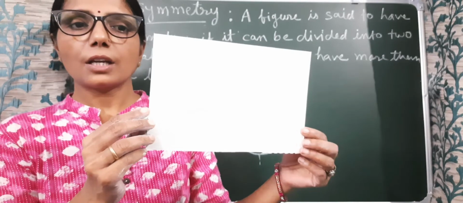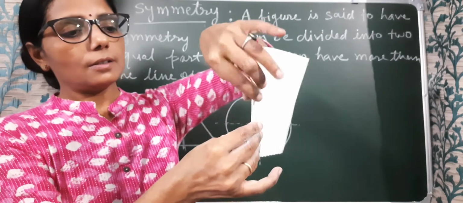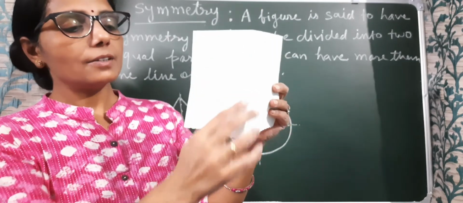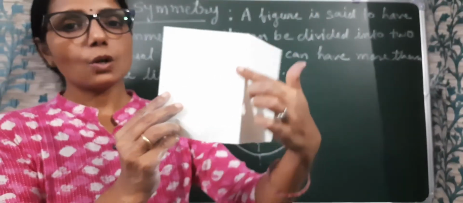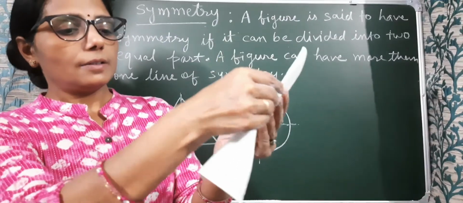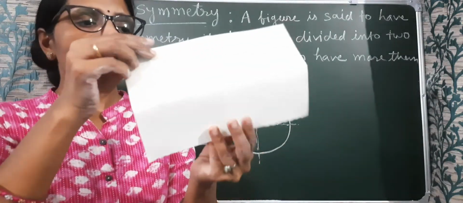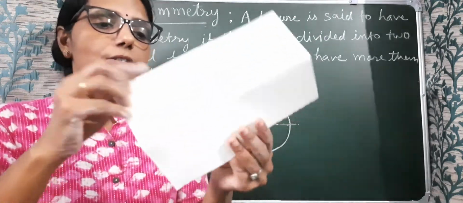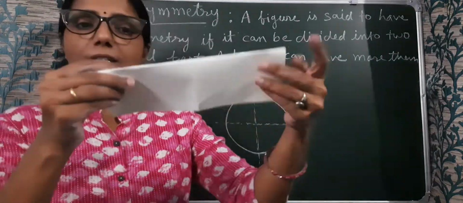See children, this is a rectangular page and if I fold it, here I get one line and this line divides this rectangle into two equal parts. So this line is called a symmetry line. Similarly, if I fold in this manner, here also I get one line of symmetry. This line also divides this rectangle into two equal parts. So this rectangle has two symmetry lines. One is this and one is this.